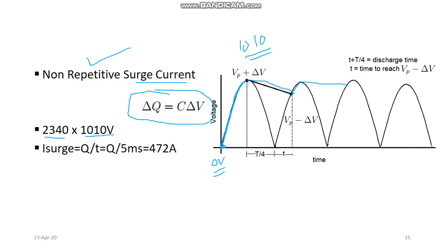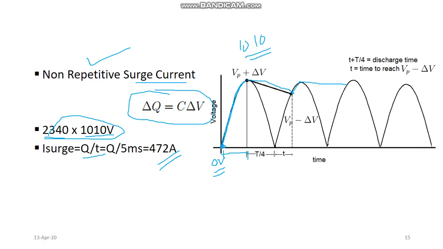So the charge that will be accumulated during this time period will be this 2340 into 10 volt, and if I want to find the current corresponding to it, this is Q by T. The product of these two will be the Q, and T is 5 millisecond, because it is reaching its peak value during the quarter cycle. Hence, that's it. So you can see that the value of current is 472 ampere, which is huge,